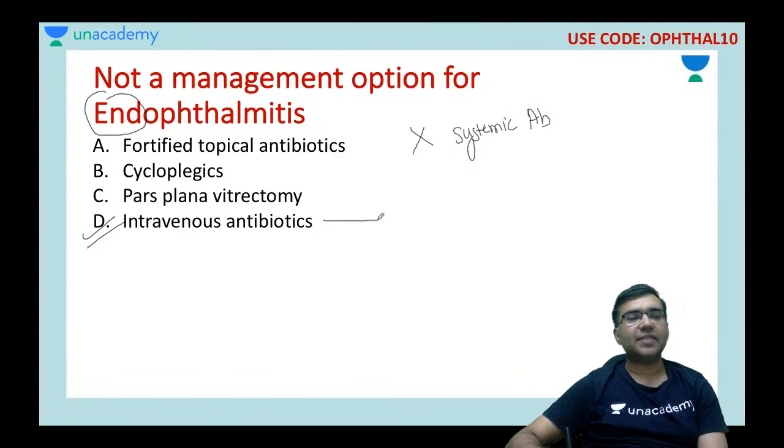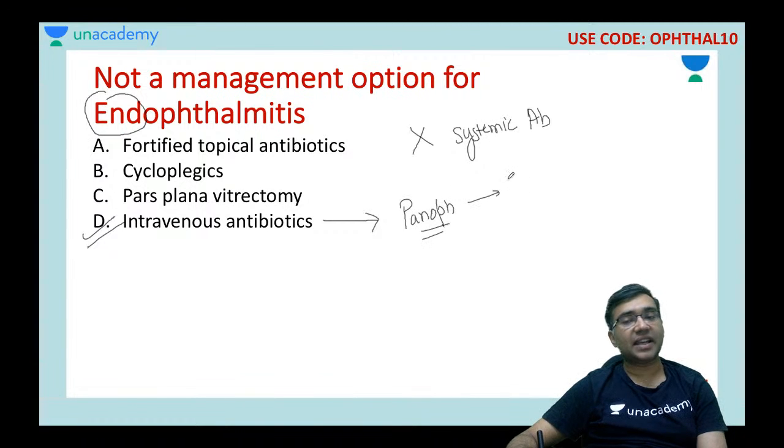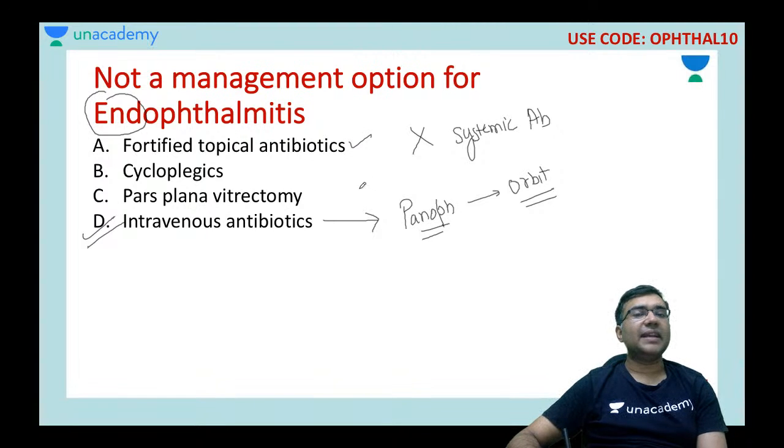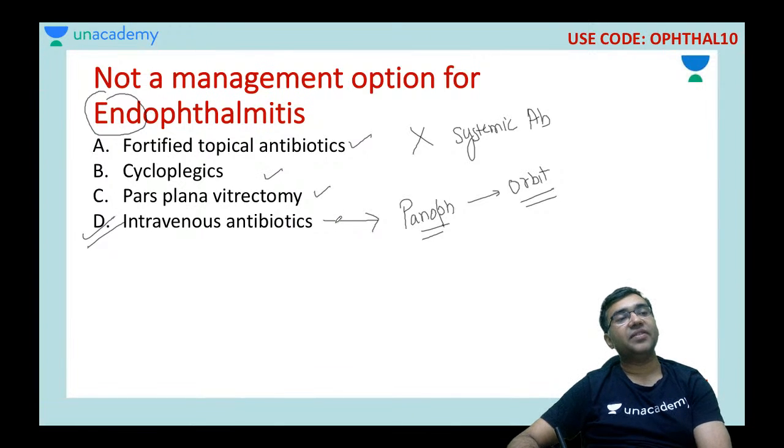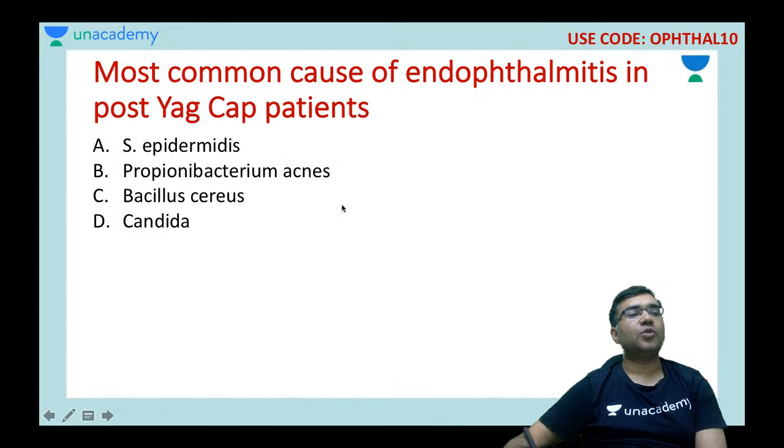The intravenous antibiotics have a role in panophthalmitis, where your uveal tissue is involved, your sclera is involved, and you have infection of the orbit also. Okay, fortified topical antibiotics and cycloplegics have to be given. Cycloplegics because there is a uveitis, and pars plana vitrectomy has to be done when the patient is not responding to the various intravitreal injections. Okay, chalo. With this, I come to my next question.